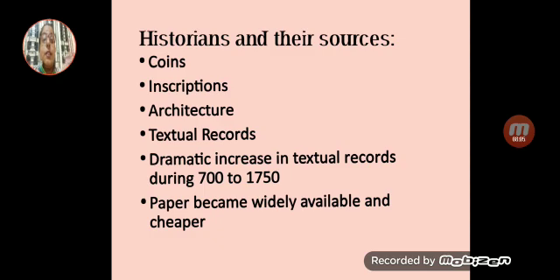There was a dramatic increase in the textual records during 700 to 1750. The reason was paper was invented, and not only invented, it was also available at a cheaper rate and in a great amount. So the manuscripts or the records like chronicles, autobiographies, biographies of the rulers, the precepts and the poems, and many things were written on paper.